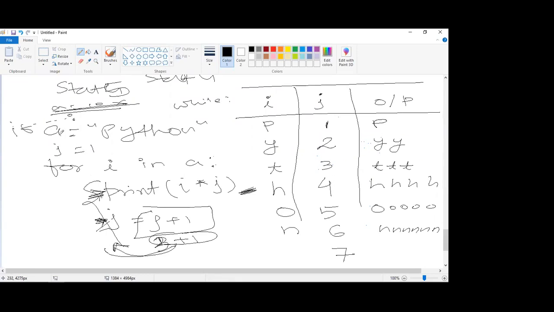No, see, I have kept it out. What is your question? Whether I have to mention this J is equal to 1 inside the loop or outside the loop? Or every time whenever you write the for loop, you have to take J is equal to 1? It is not mandatory. See, all these things depend upon the situation, the logic.